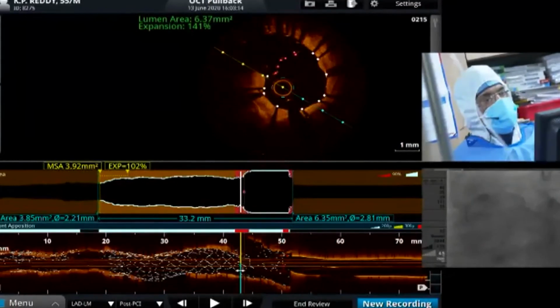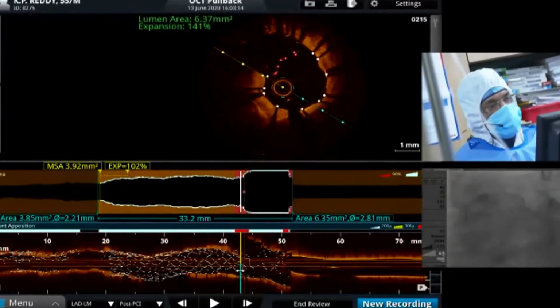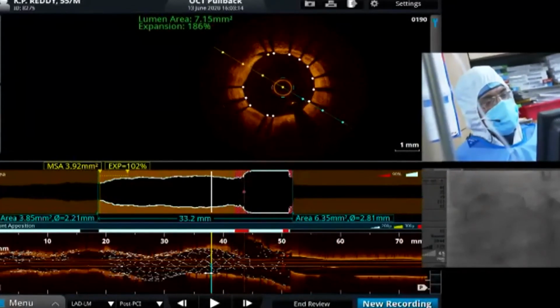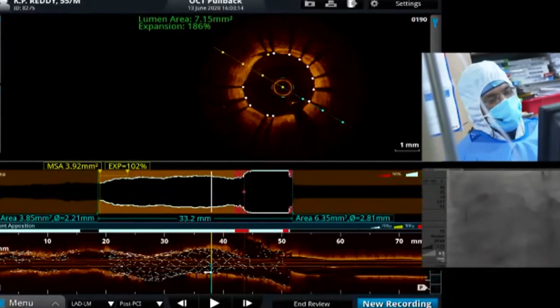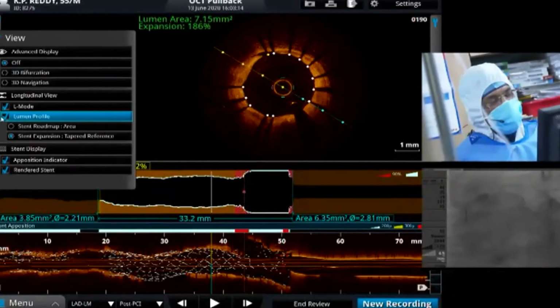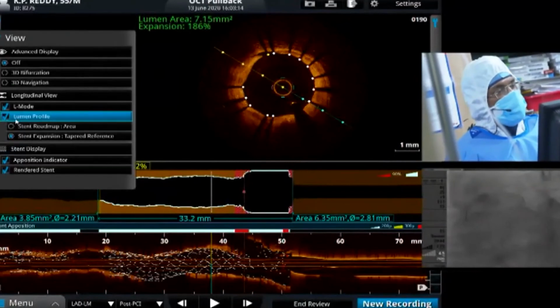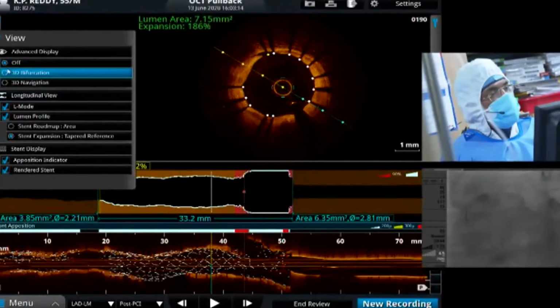Dr. Sridhar, we lost you for a little while. So I think based on EXCEL, this is very good. We used to say 5, 6, 7, 5 in the ostial circumflex, 6 in the ostial LAD, and 7 in the confluence, and 8 in the left main. That has actually been shown in EXCEL not to be true.